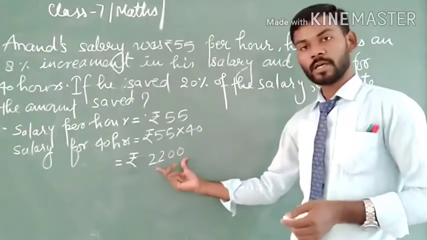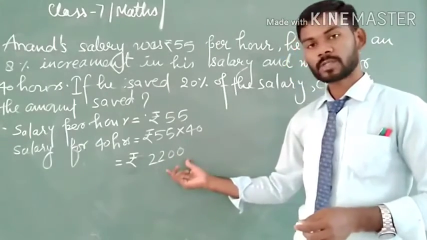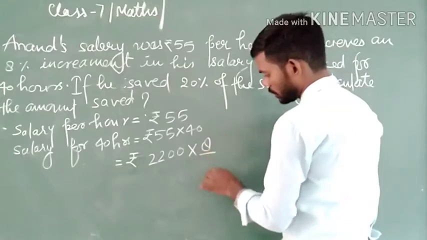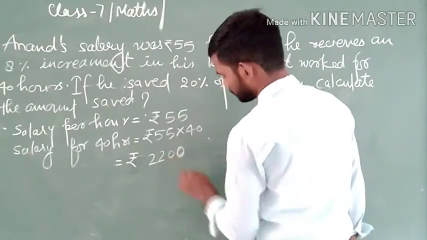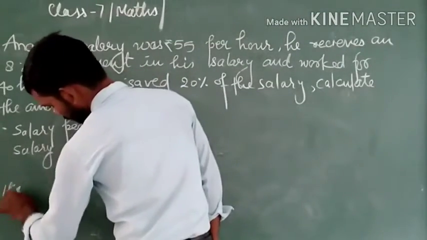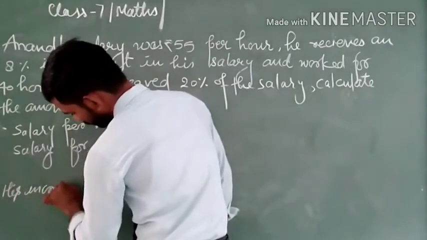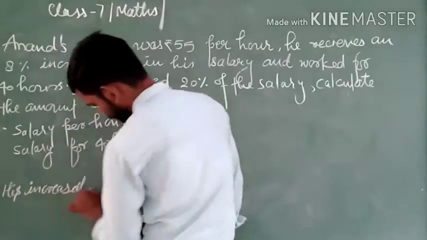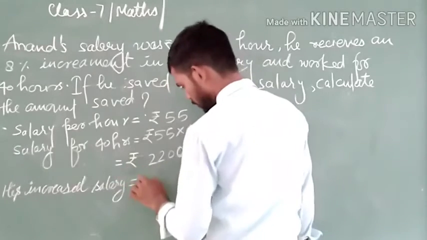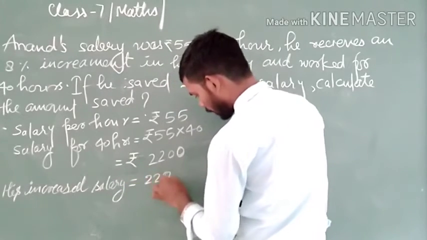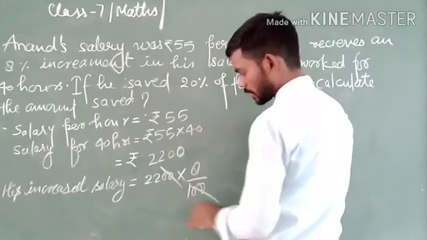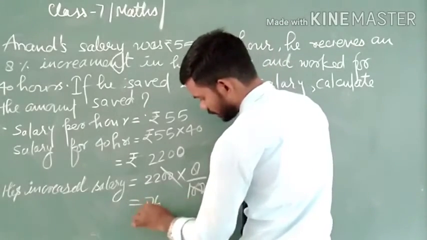That means we shall find 8% of this. So his increased salary is 2200 multiplied by 8 upon 100. 100 and 100 cancel out, and here we get 176.